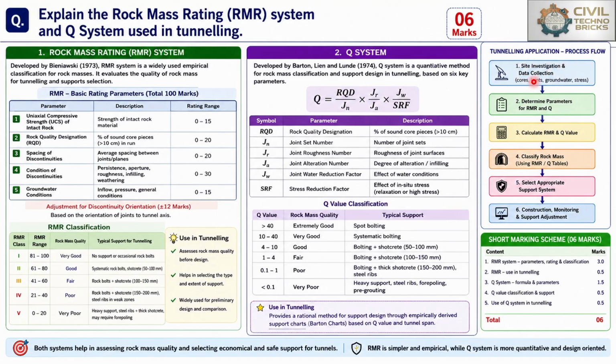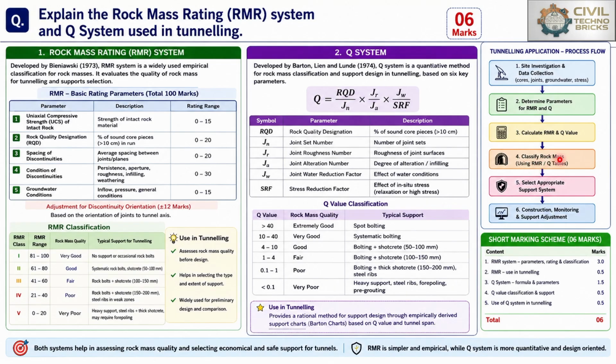First, site investigation and data collection, where core, joints, groundwater and stresses, all the subsurface geological exploration parameters, are studied and data collected. Second will be the determination of parameters for RMR and Q, that is, the rock mass rating and Q system. After that, we have to calculate the RMR and Q value.